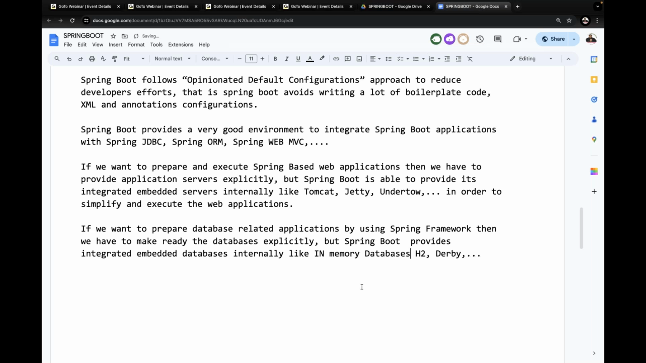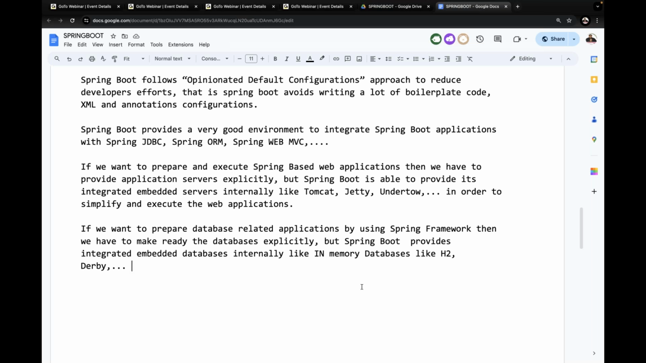They are nothing but in-memory databases. I'll discuss within in-memory databases, like H2, Derby, and so on. These are provided here, where developers are not required to configure databases explicitly. Now, Oracle and MySQL are not provided internally inside Spring Boot, but we can use Oracle and MySQL explicitly along with our Spring Boot applications.